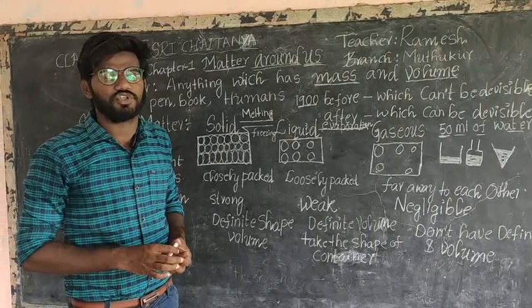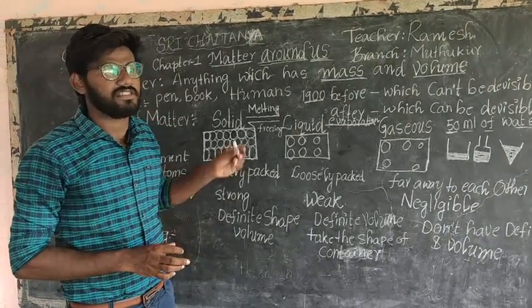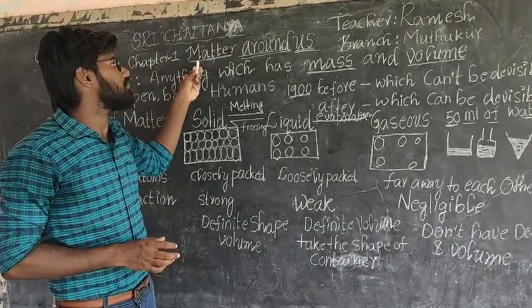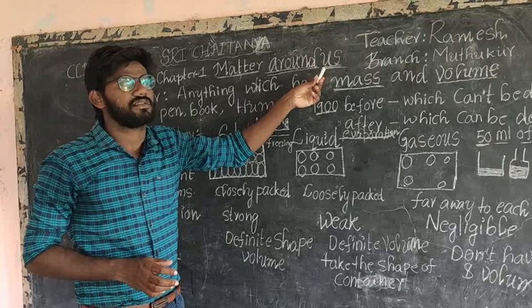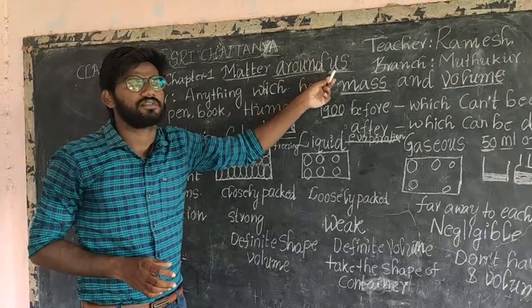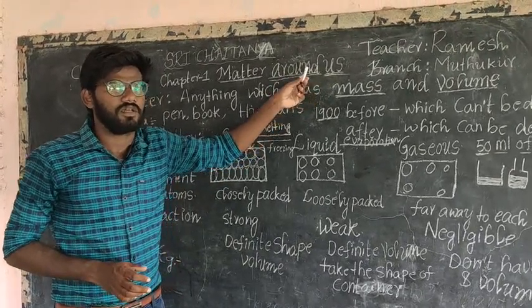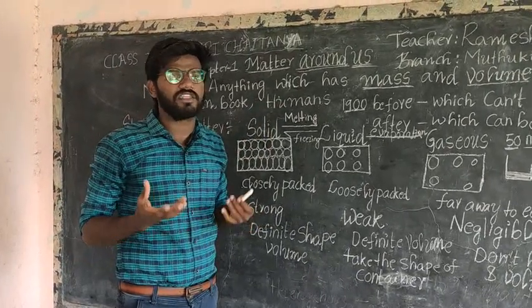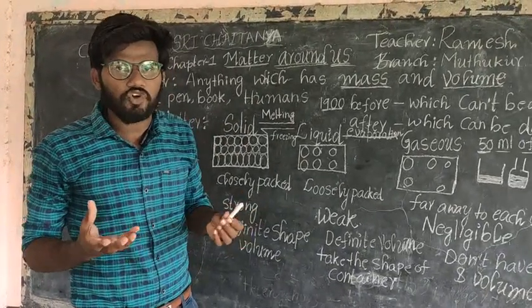In this video, I will explain the state syllabus in 8th class. Chapter 1 is Matter Around Us. Every day in our life, you are observing so many things around you.